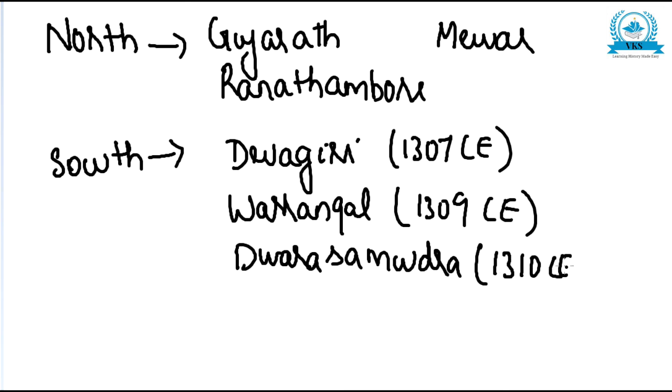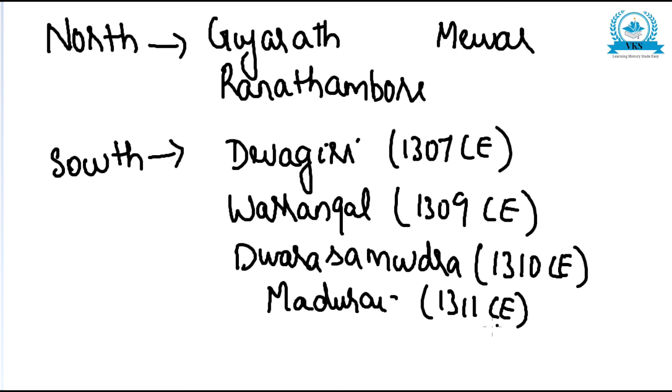After that was the conquest of Madurai in 1311, and finally the second expedition again to Devagiri, which happened in almost 1312.